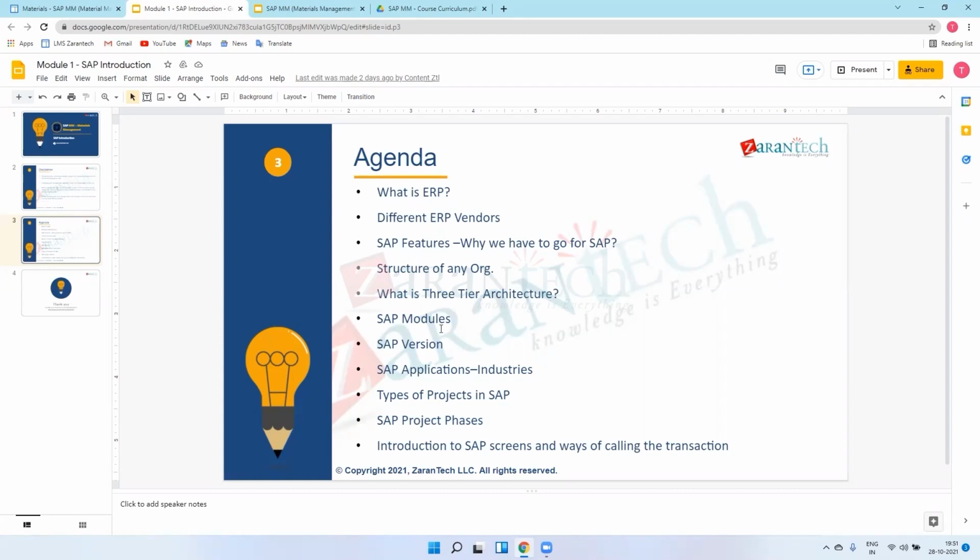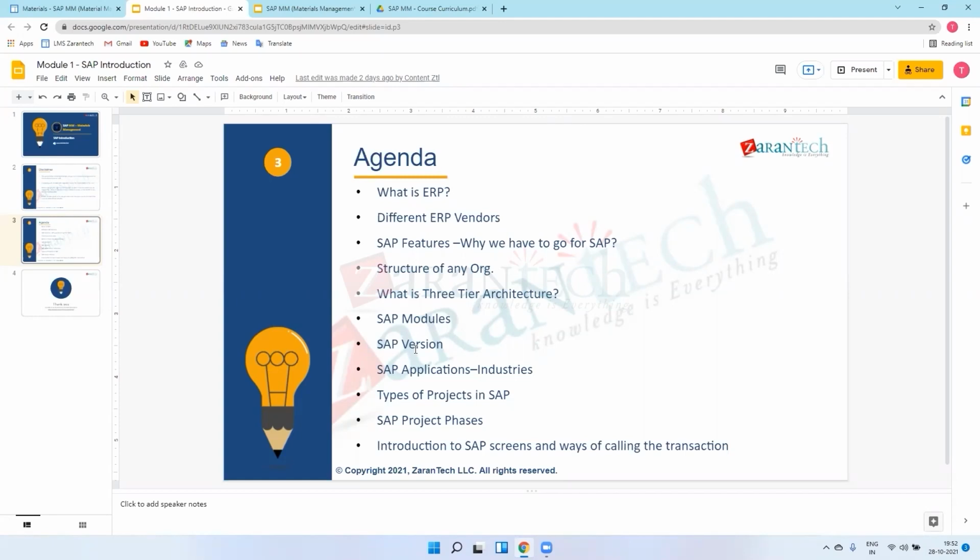So after this, we can go about the SAP version. SAP versions means SAP started their first version in 1972, and their first SAP version was called SAP Urban System. I'll explain about this in the next few minutes.